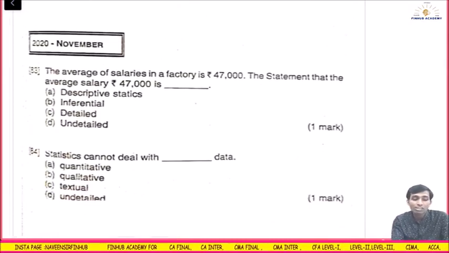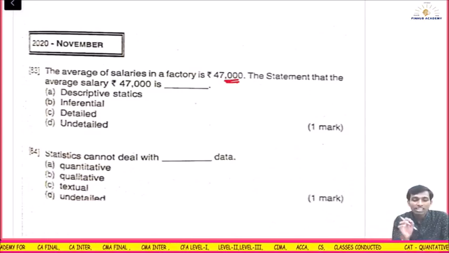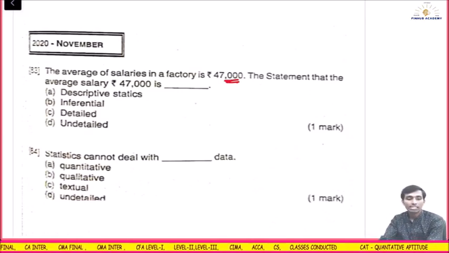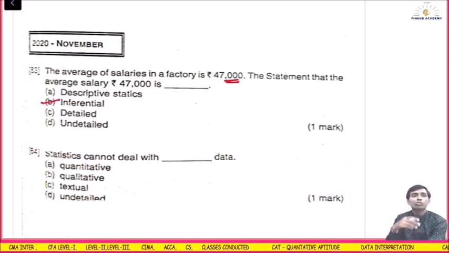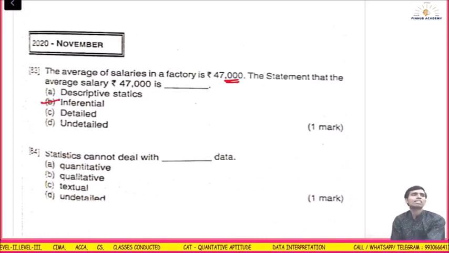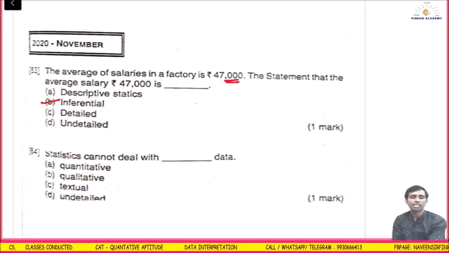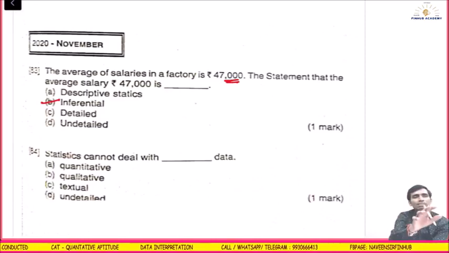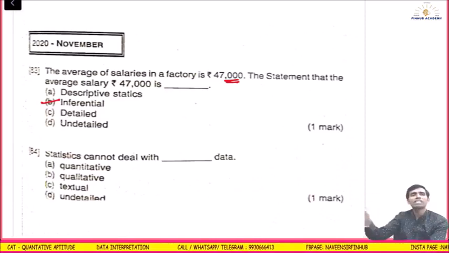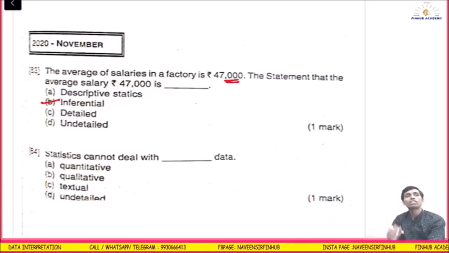The average salary in a factory is 47,000. The statement that the average salary is 47,000 is what? Descriptive statistics, inferential, detailed, undetailed? It is called inferential statistics. Inferential means inferences are drawn that on an average the people have 47,000. Descriptive means everything is given in detail: this many persons have this much salary, this many persons have this much. That will be called descriptive. Inferential means you draw the conclusion.